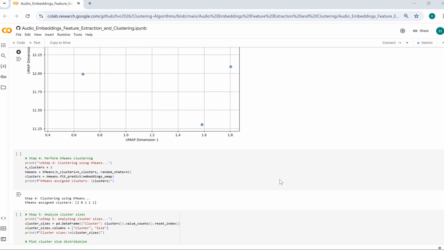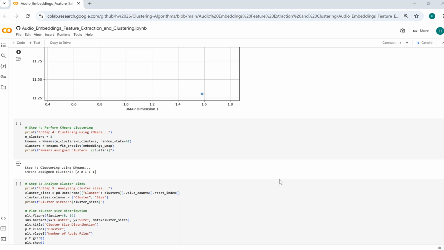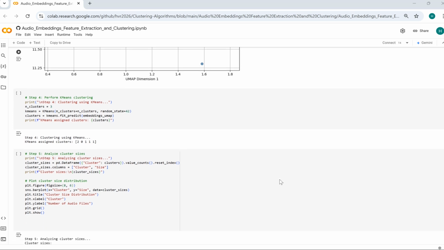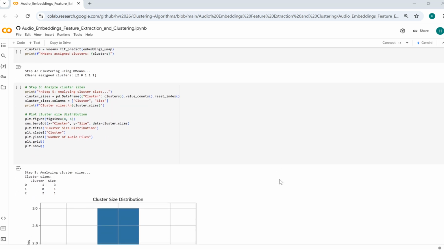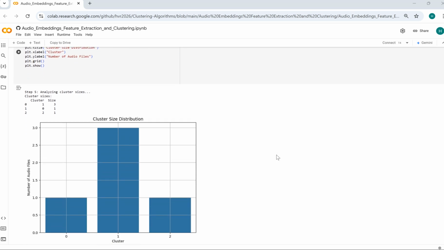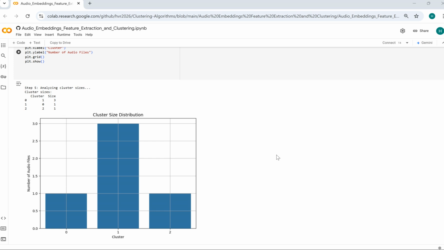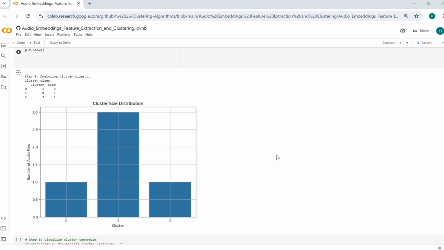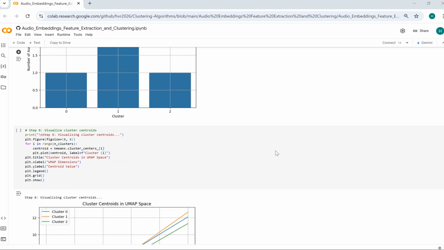So let's move on to k-means clustering. Using k-means, the reduced data is grouped into 3 clusters. K-means works by iteratively assigning samples to clusters based on proximity to the centroids, recalculating these centroids until convergence. The output is a cluster label for each audio signal representing its group. This step provides a foundational clustering solution, helping separate signals based on their MEL spectrogram features.